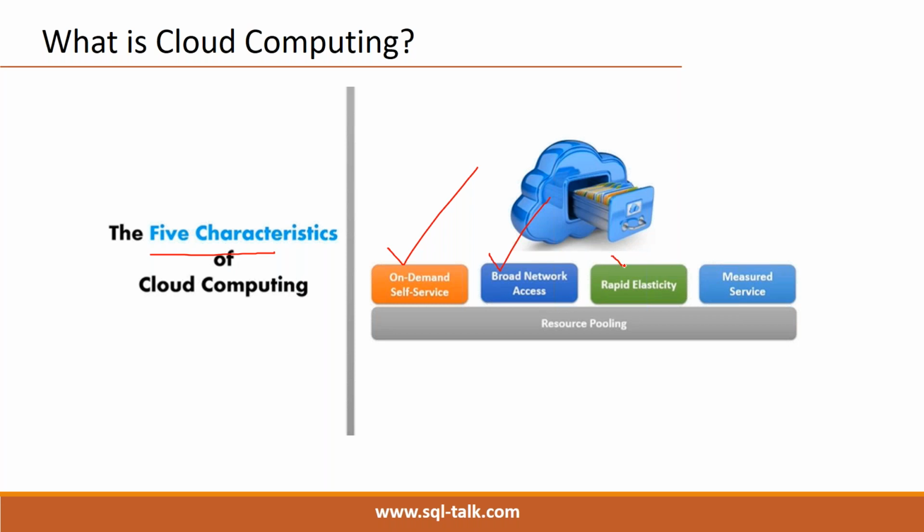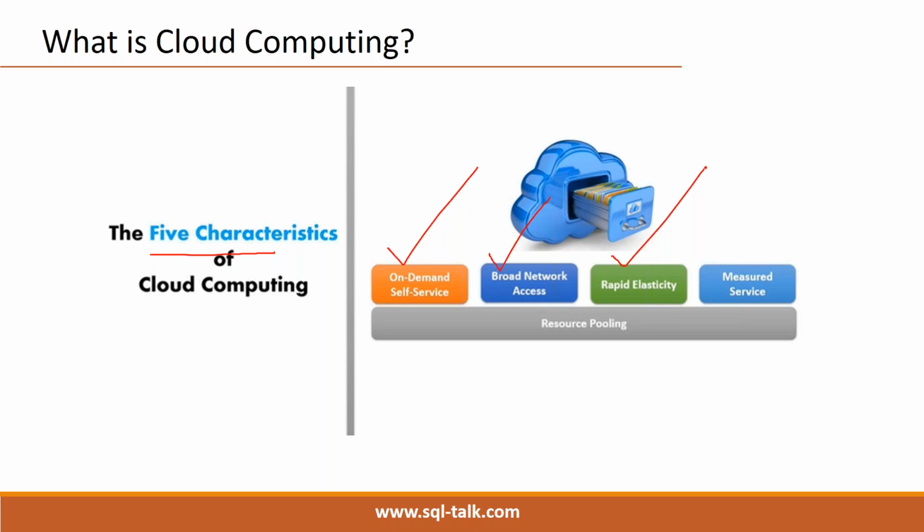Rapid elasticity. One of the major characteristics of cloud computing is elasticity. At any time you can stretch the resources, and we can also reduce them at any time.